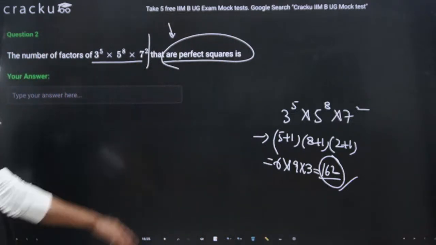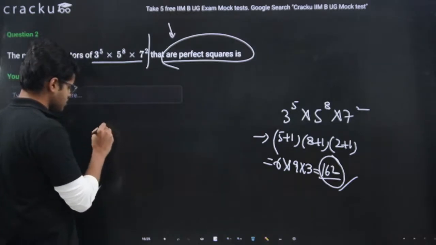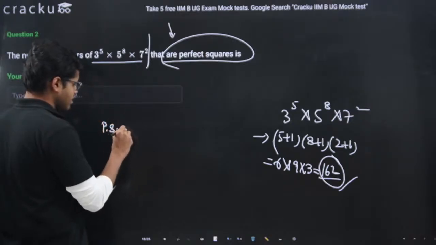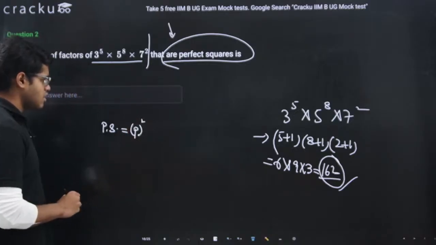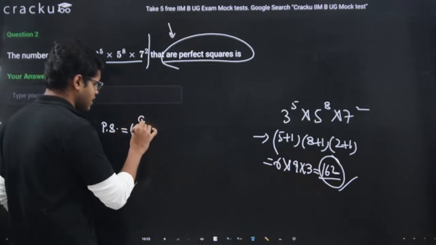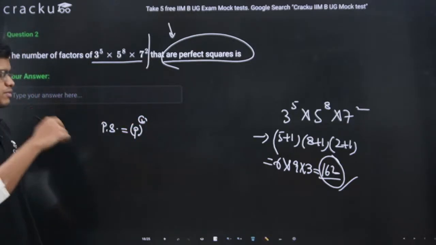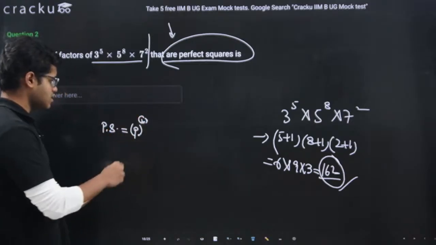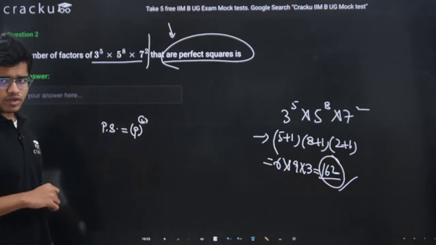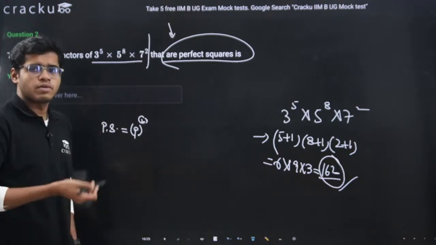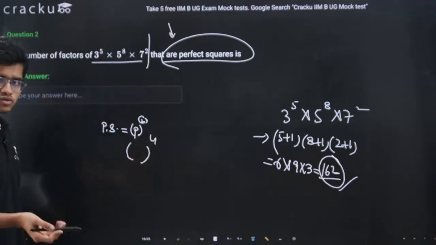Let's see. First of all, let's understand perfect squares. What is a perfect square? A perfect square means a number that can be written in the format, say, p square. Means it can be written as a power of 2. I hope you guys are getting it. If any integer can be written as something to the power 2, it is a perfect square. Now, if it is something to the power 4, then also it will be a perfect square.